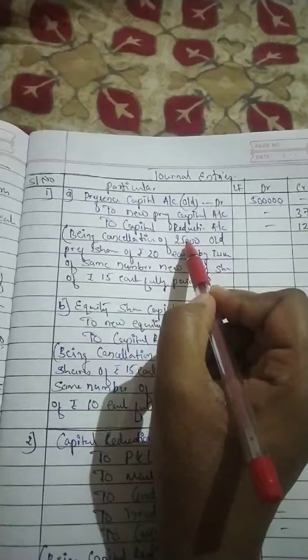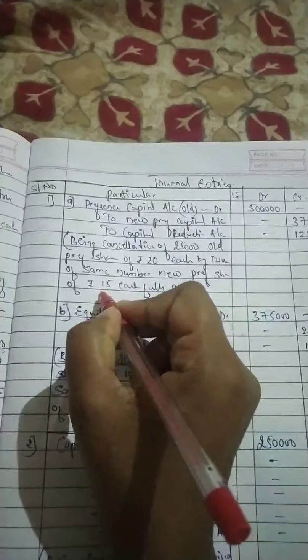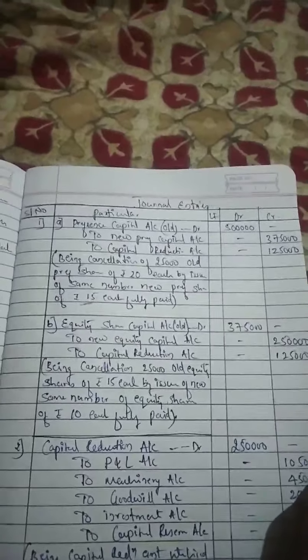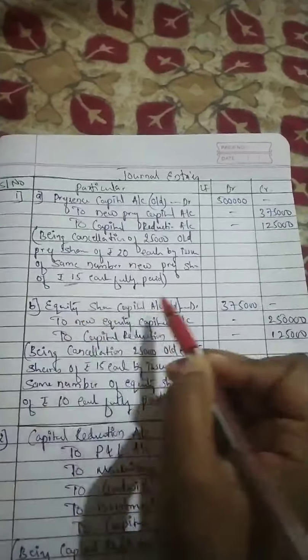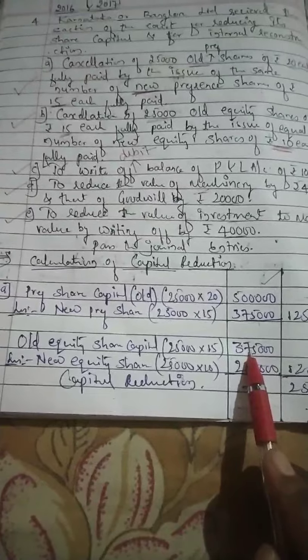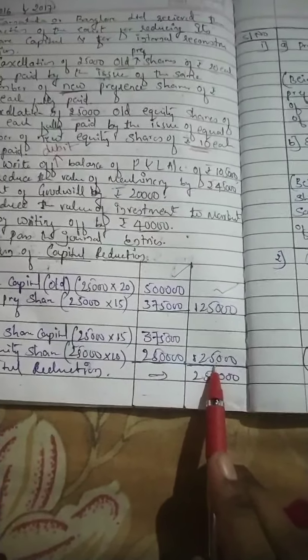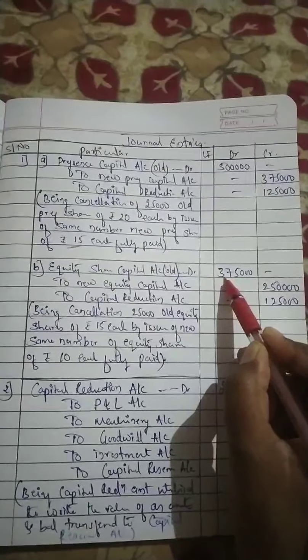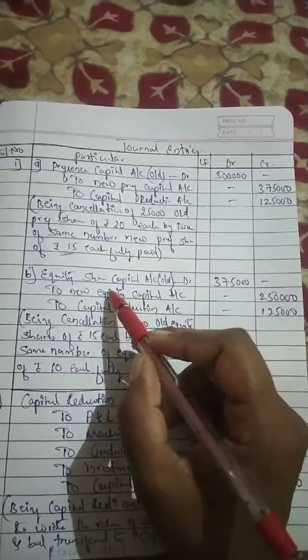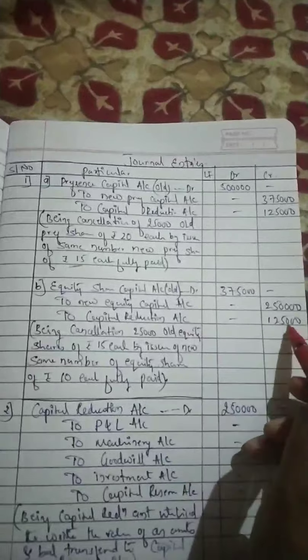Means 25,000 old shares of rupees 20. When we issued the same number of new shares, the value becomes how much here? 15 each. This is the first entry in the form of share capital. Again in the form of share capital, next is our equity share capital. First same, old, new. So see here, old is given 3,75,000. New we got 2,50,000, and the balance 1,25,000 is capital reduction. So the 3,75,000 is the old equity share capital, which we transfer to the new equity capital 2,50,000 and to the capital reduction account 1,25,000.